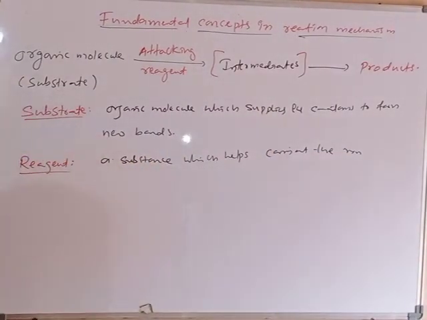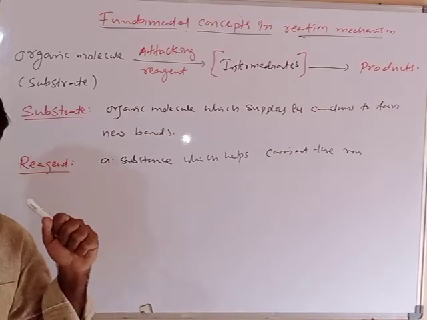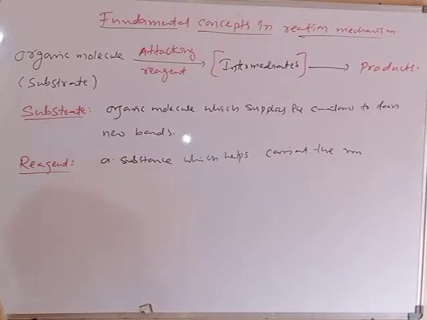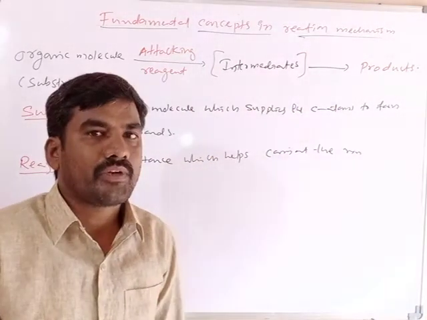Clear? What is reagent? Reagent is a substance which helps to complete the reaction. What about intermediates? Intermediates are unstable species which are transformed into products.